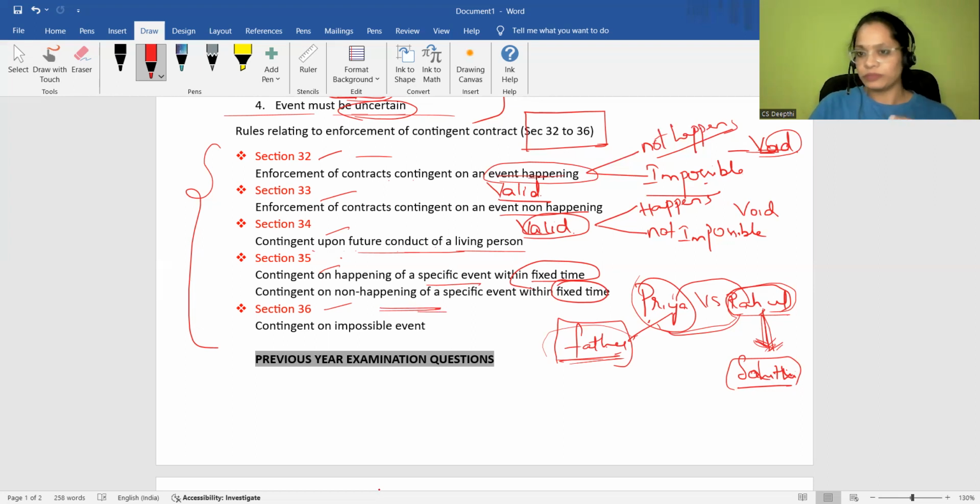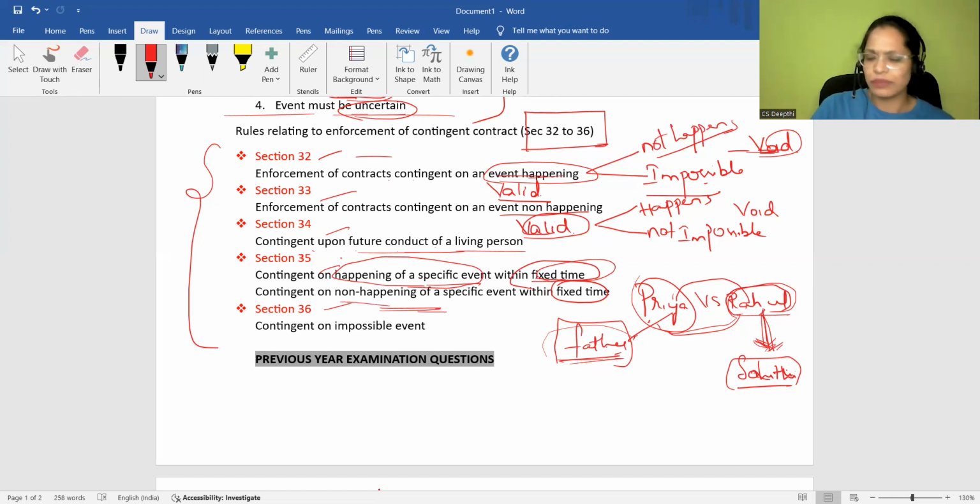For example, I promised you that I'll pay you 10,000 rupees if it rains today within 5 p.m. So it is the happening of a specific event within a fixed time. If it rains after 5 p.m., my obligation won't arise. If it rains within 5 p.m., then my obligation arises.